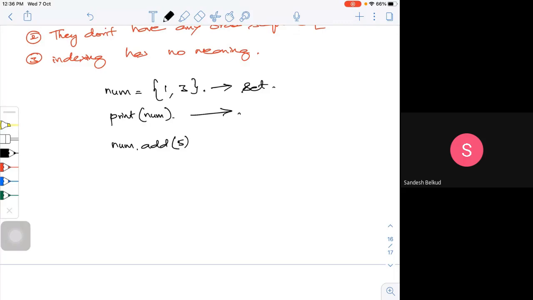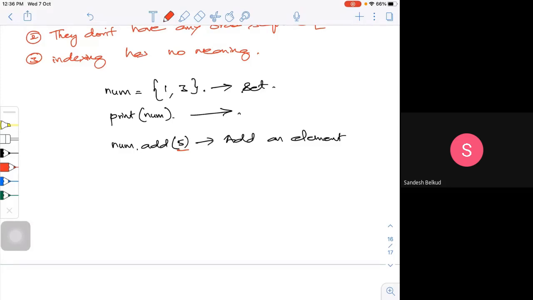I don't have a particular sequence, so it could be added in the middle or at the end. I'm trying to add an element, and that element is 5.